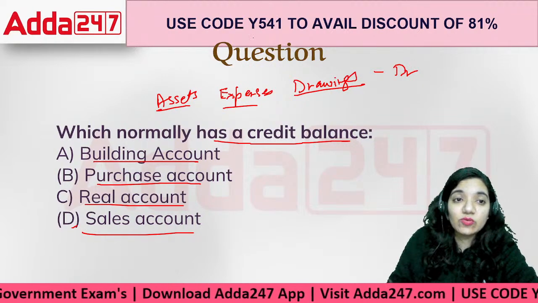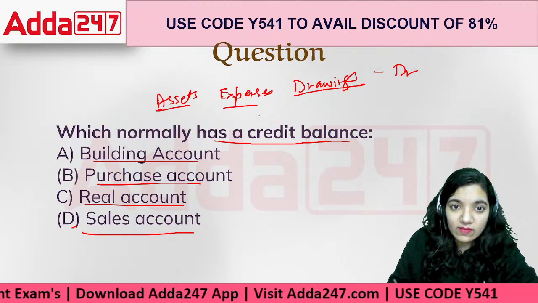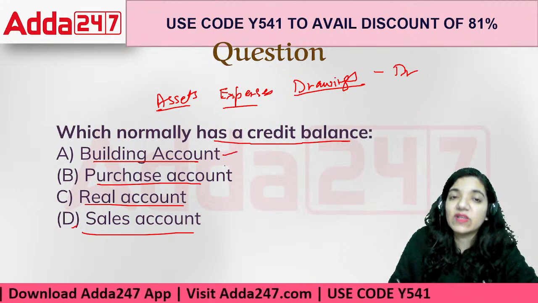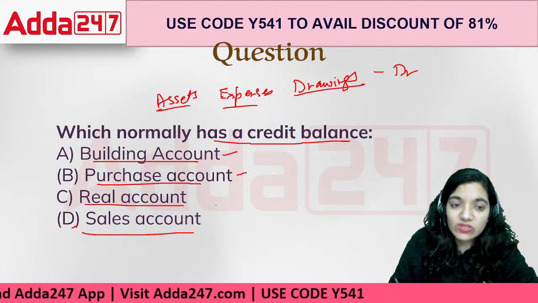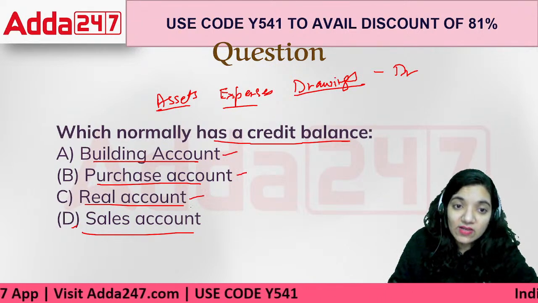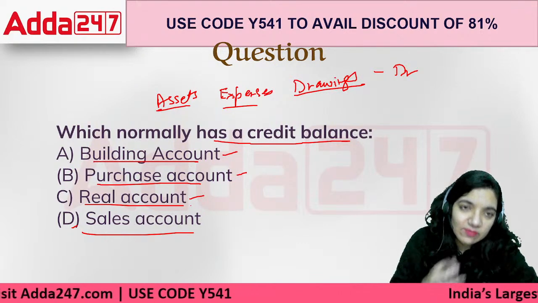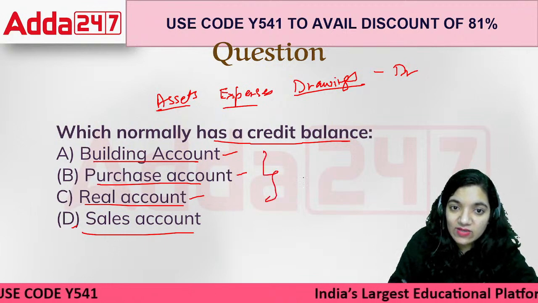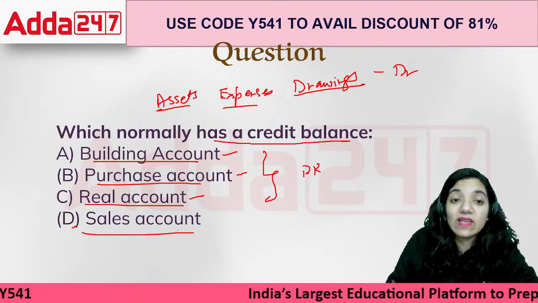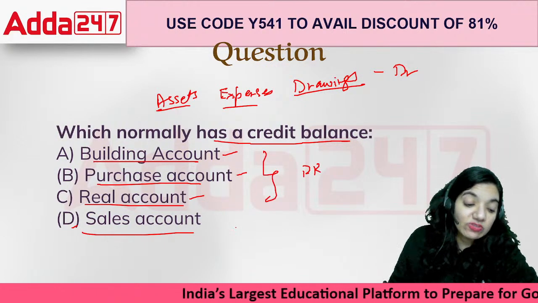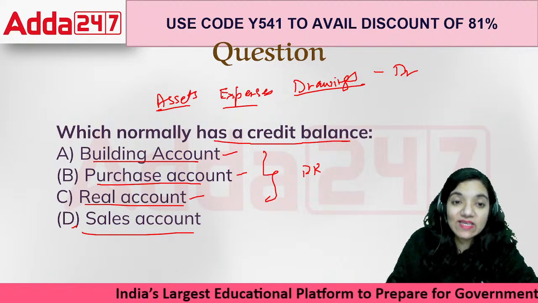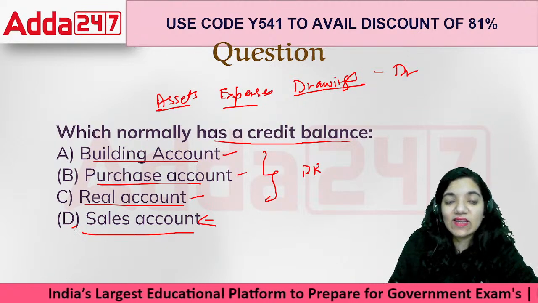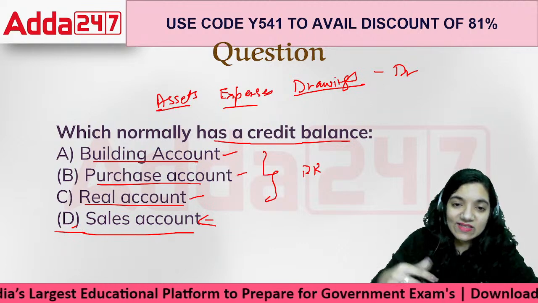The correct answer would be asset. Building is an asset. Purchase account is again an asset. Real account is something under which all assets are coming. So all these accounts will always have a debit balance, while incomes or revenues will always have a credit balance. And sales is the reason. So the correct answer would be D, sales account.